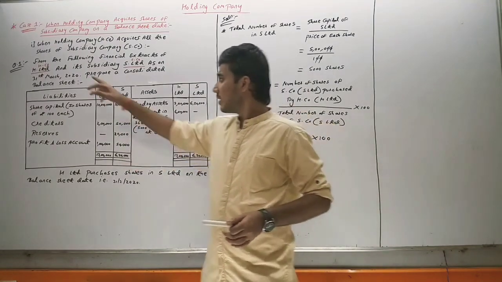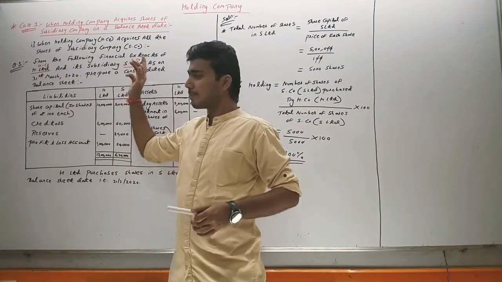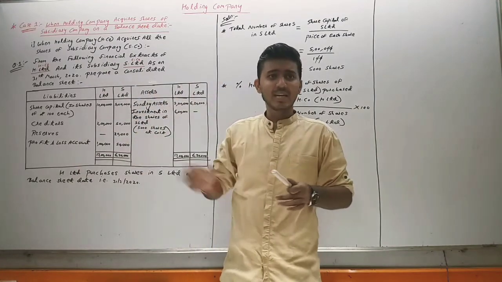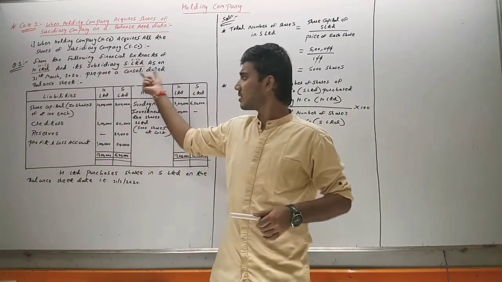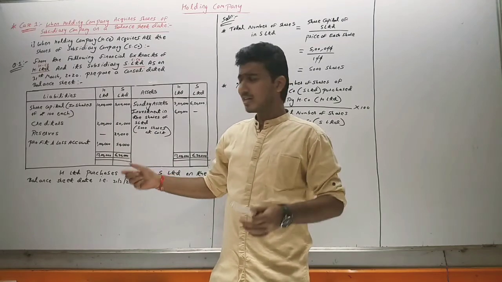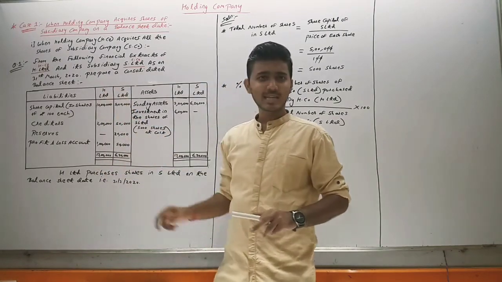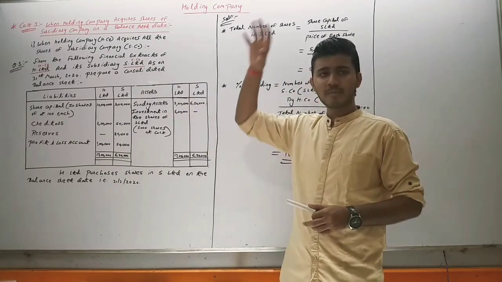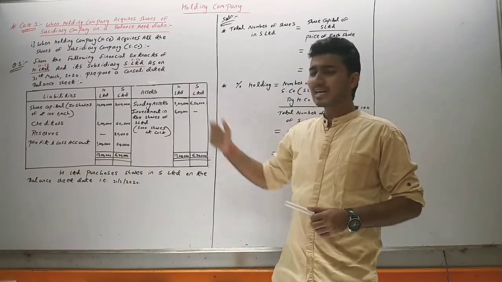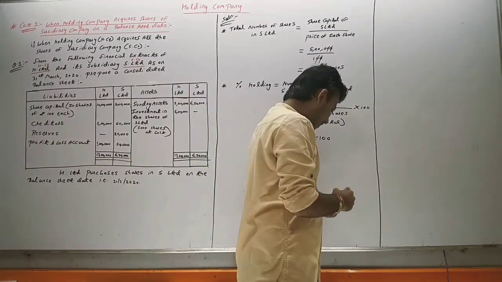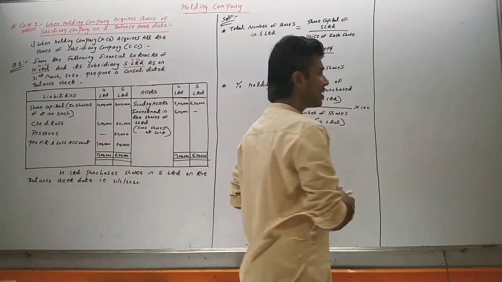But once the holding company and subsidiary company relation exists, the holding company has to prepare a consolidated balance sheet, which means on the liability side there will be one amount column for both H Limited and S Limited. On the asset side also there will be one amount column for H Limited and S Limited. So now we will prepare the format of the consolidated balance sheet.